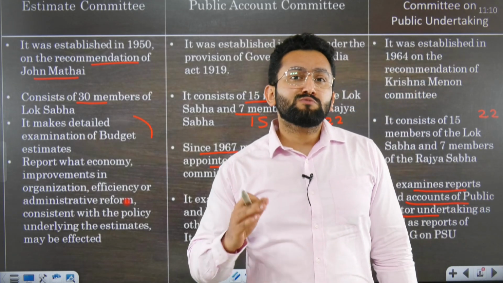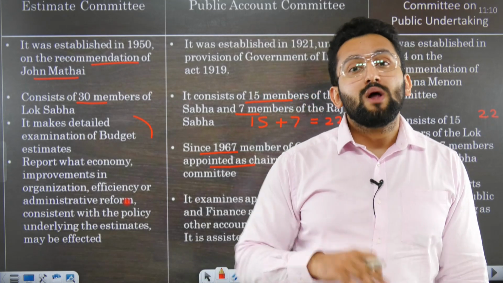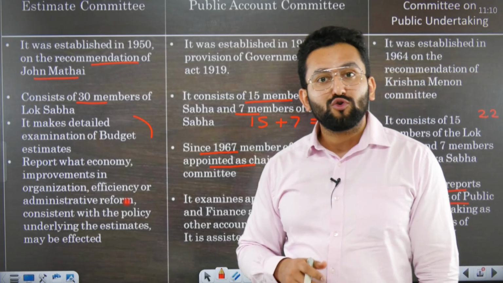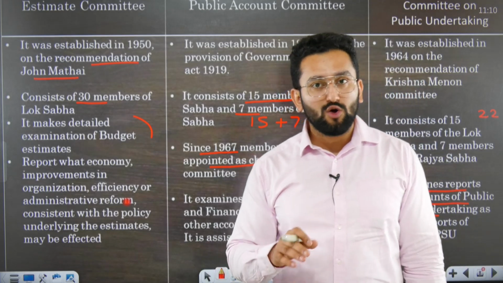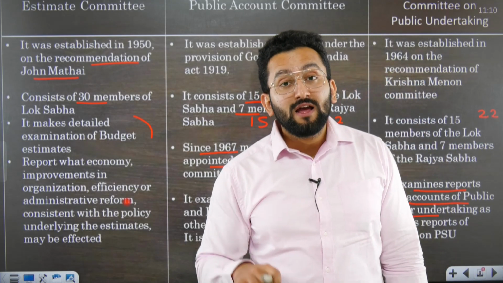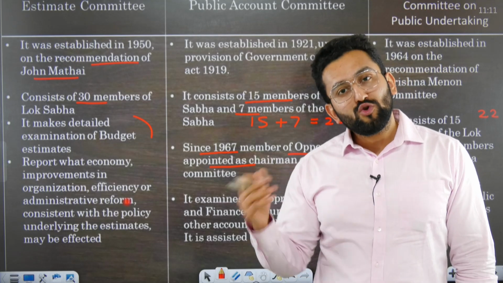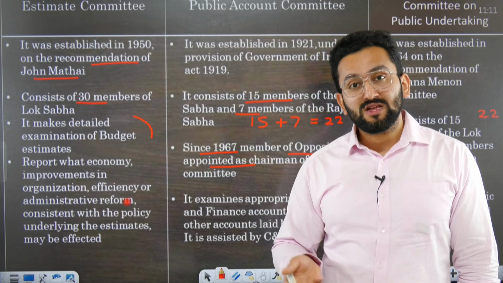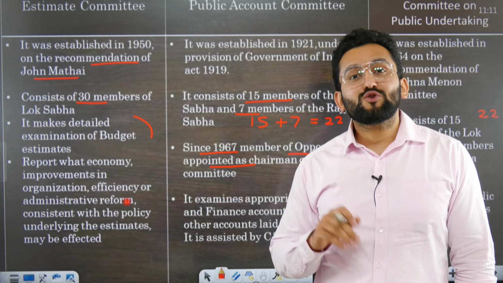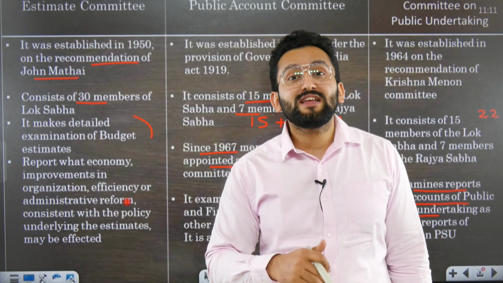Department here represents specific ministries. For example, in the budget, it says that we need 1,36,000 crore for the health department. Now, the Departmental Committee on Health will actually look into this, right? But when this debate happens, after this debate, there is a voting process, and when the vote is done, then the Estimates Committee is also there to keep a check, to advise how you can actually improve.